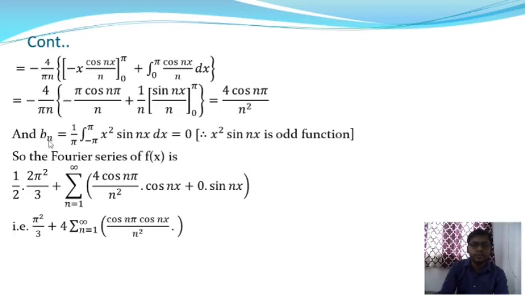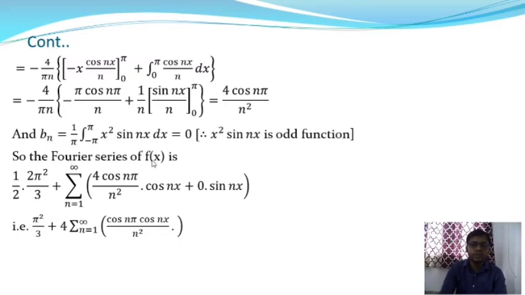So bn is equal to 1 by pi, integration from minus pi to plus pi of x squared into sin nx dx. And x squared is an even function and sin nx is an odd function. So the product of an even and an odd function is an odd function. Now applying the properties of odd functions, this integral gives 0.